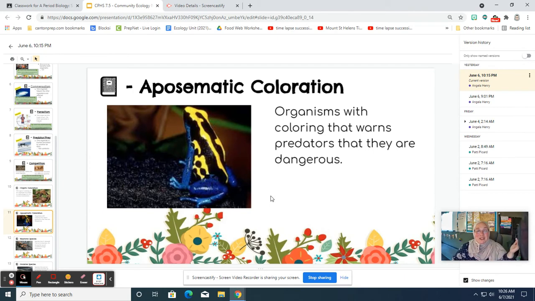On the very opposite end of things, if you don't want to hide in, then you better stand out. And so we have aposematic coloration. Aposematic coloration is where organisms warn their predators that they are dangerous. Don't mess with me. I'm a bright color. I'm probably going to be poisonous to you. I am something not to mess with. And of course, our Amazonian tree poison dart frogs are a great example of aposematic coloration.